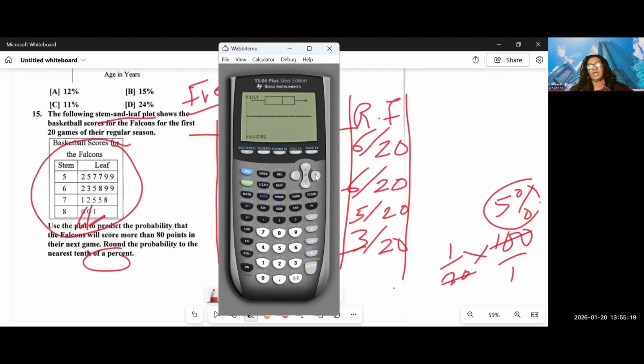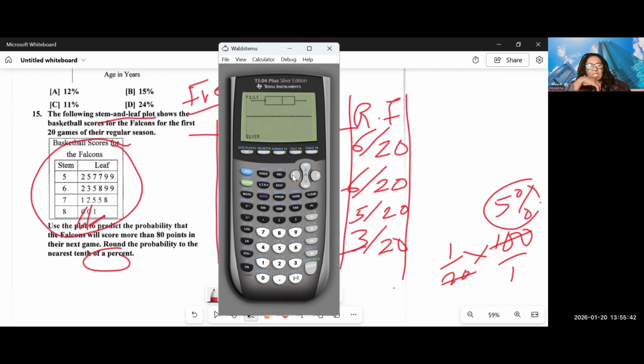So I can be told to find the 5-number summary or the interquartile range. The interquartile range will be Q3, which is 75, minus Q1, so 75 minus 59.